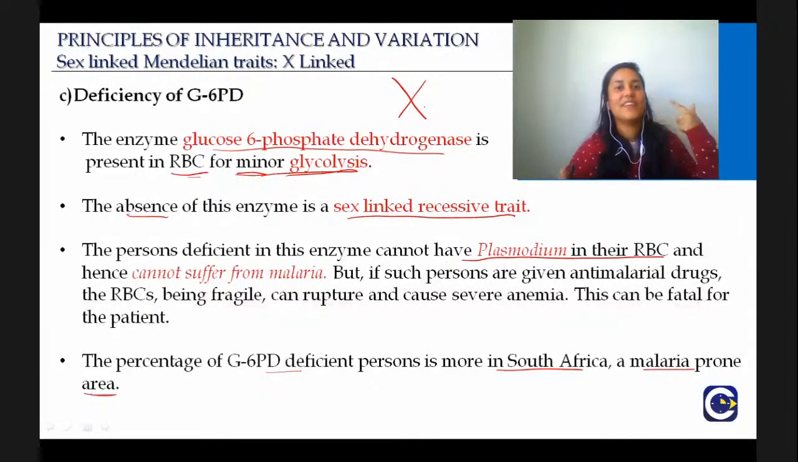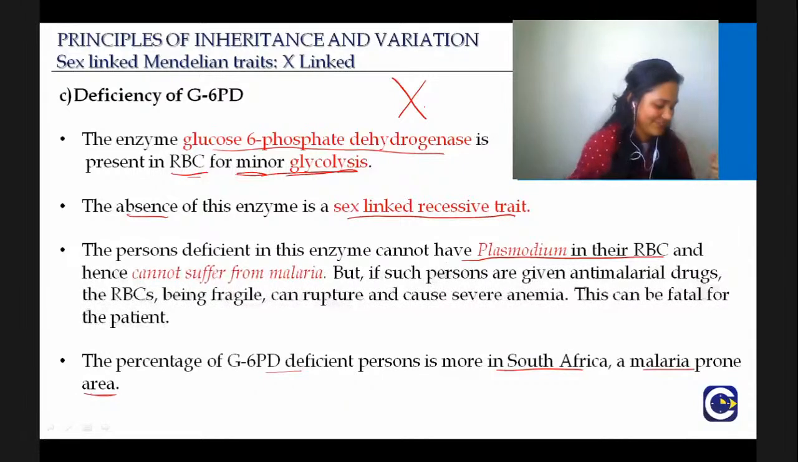The genes for haemophilia, genes for color blindness, the genes for glucose 6-phosphate dehydrogenase deficiency, all are present on the X chromosome. Good. Then let's proceed.